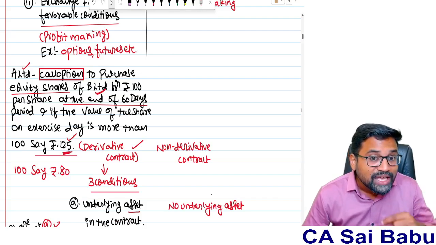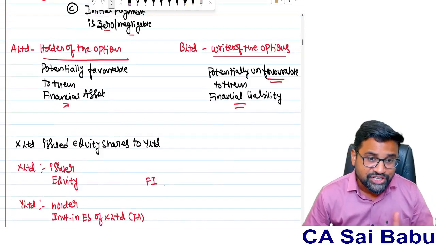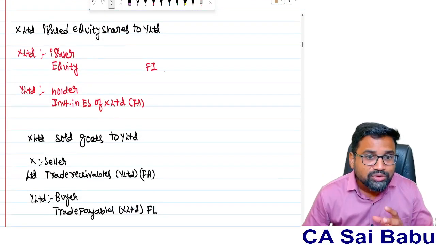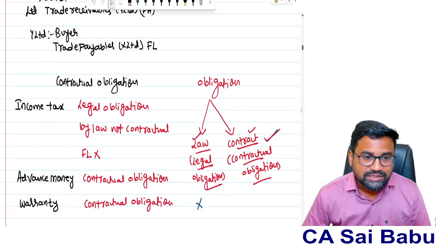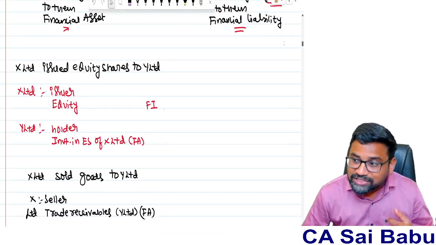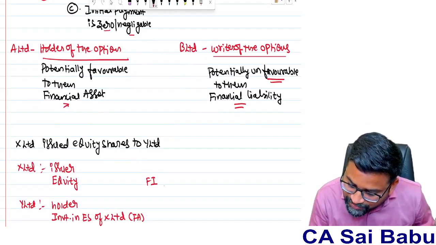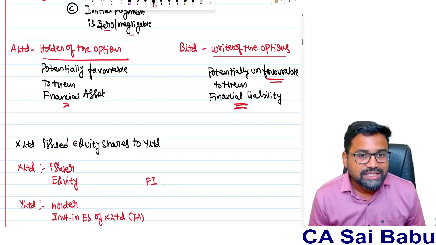So it will become their financial asset. But from B limited's point of view, irrespective of the market price of the share, they have to honor the obligation. So even though it is not potentially favorable to them, it is obviously unfavorable to them. That's what I have written here, potentially unfavorable to them. So therefore, it becomes a financial liability.